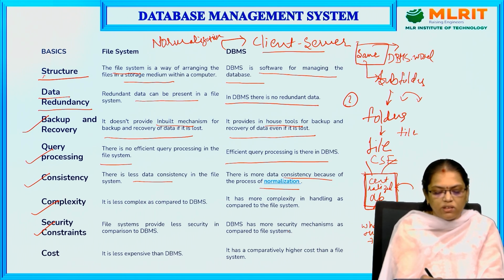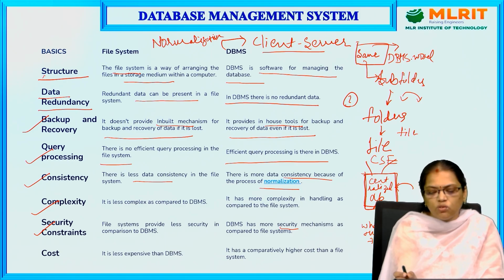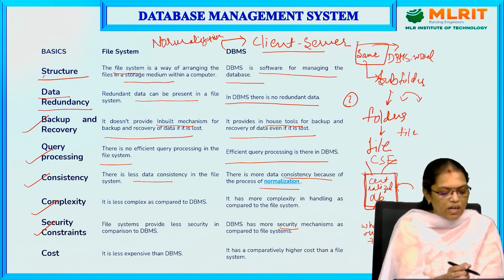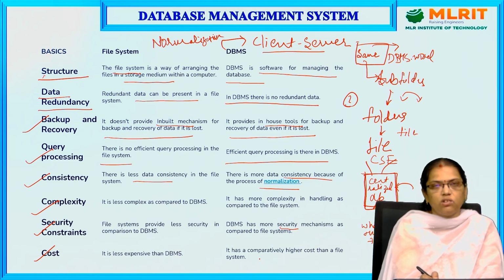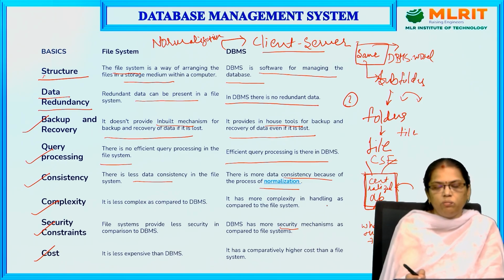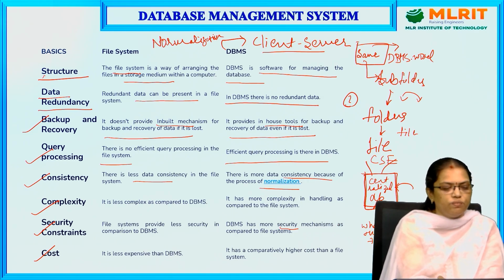But here, we have a security mechanism. The data is stored in a centralized database, and only the person who has access to this database can access it. As for cost, the file system is very less expensive, whereas DBMS is comparatively very high. Why is it comparatively high? Because we are storing in a centralized database and we are using the client server model.